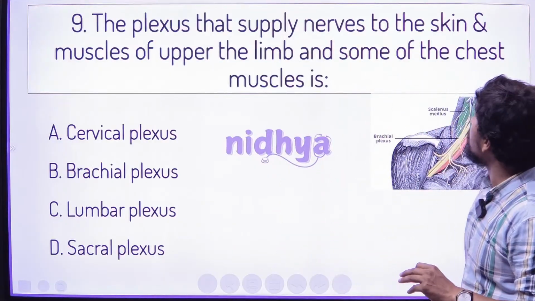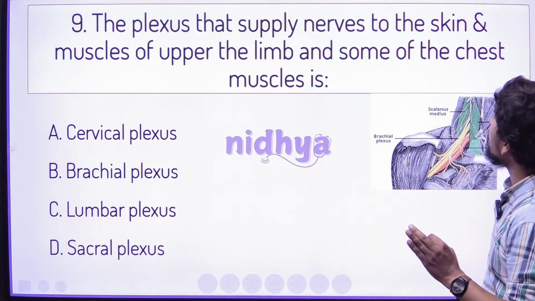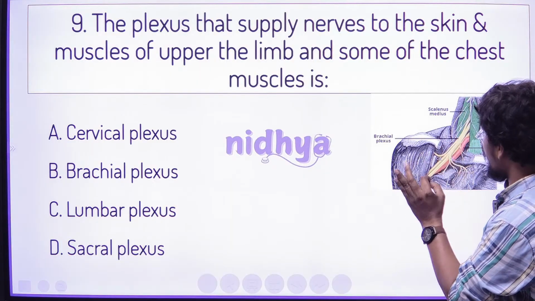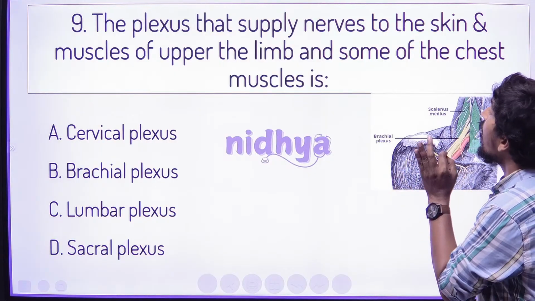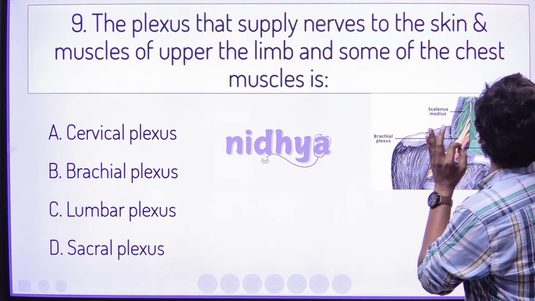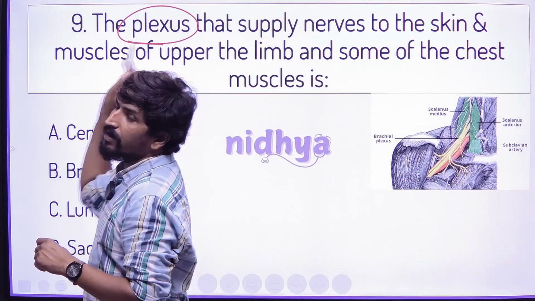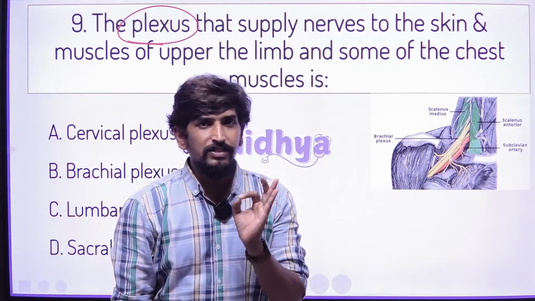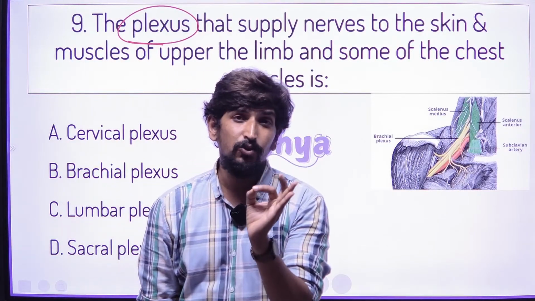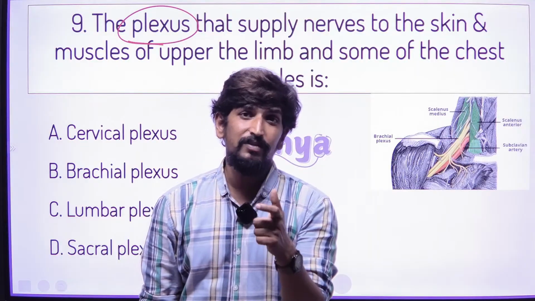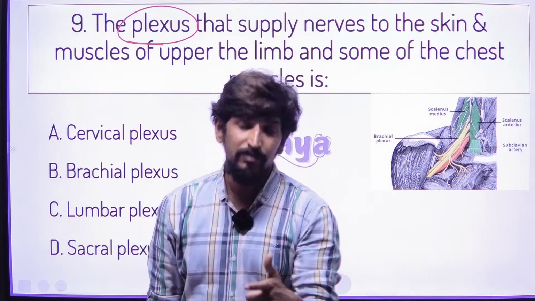Here the question is in large format, I think. The plexus that supplies the nerves to the skin and muscle of the limbs and some of the chest muscles. There are different types of plexuses, you know that, right? A nerve junction in the peripheral nervous system is called a plexus.